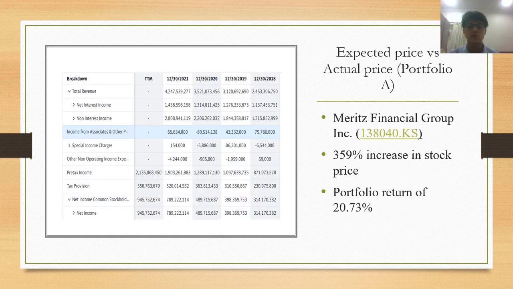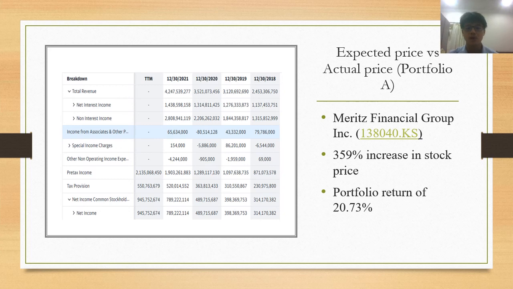As most of the stocks in the portfolio are underperforming, it would be strange for our portfolio to yield a negative return. However, as shown before, portfolio A has outperformed its expected return with a 12.67% return. To explain the above, we discovered that the stock Meritz Financial Group Incorporated has performed extremely well in the portfolio despite the economic condition. From Meritz Financial Group Incorporated's income statement, you can see that the company's net profit has been growing outstandingly even during the pandemic, which makes it one of the few firms that exhibited outstanding growth during the pandemic.